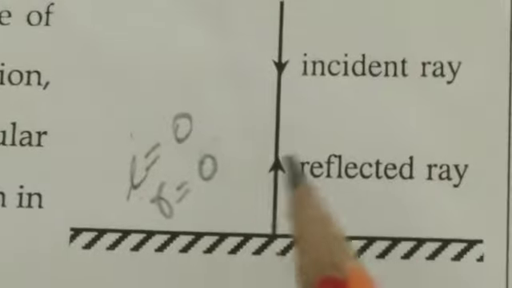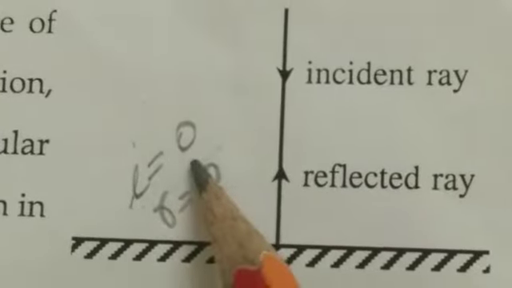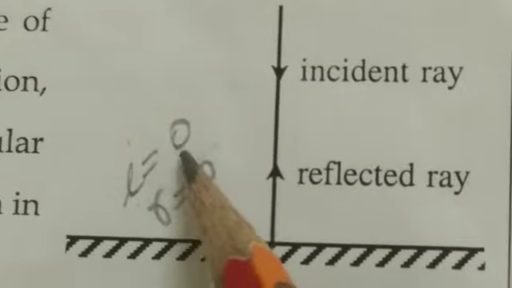Next point we need to study is this. When a ray of light strikes the surface of a mirror normally, what will happen? What about the angle of incidence and what about the angle of reflection? Here, the ray of light strikes the surface of the mirror normally. So the angle of incidence i equals 0. What is the angle of incidence?